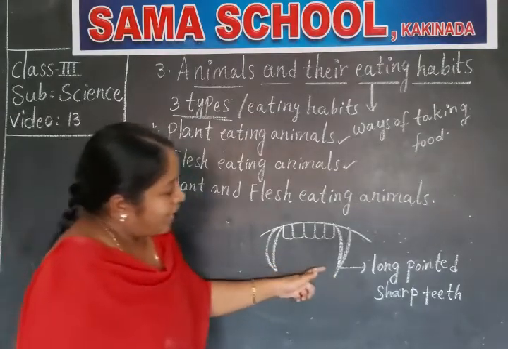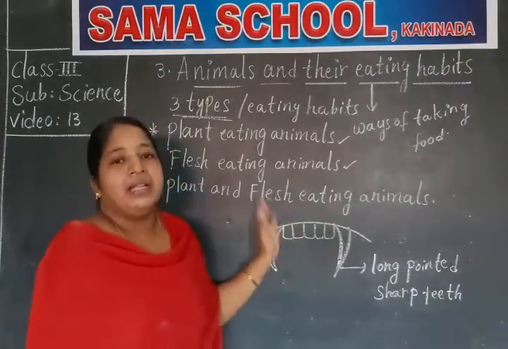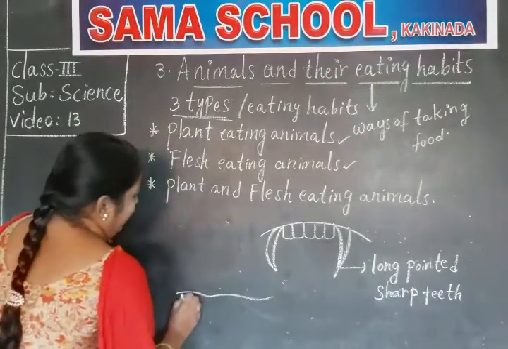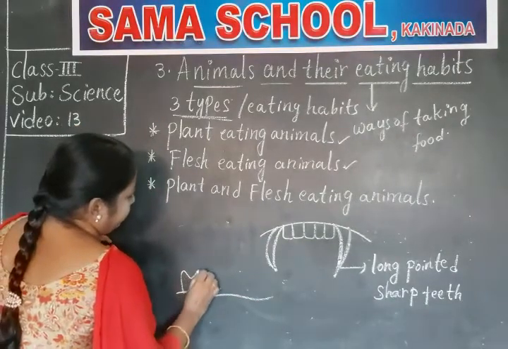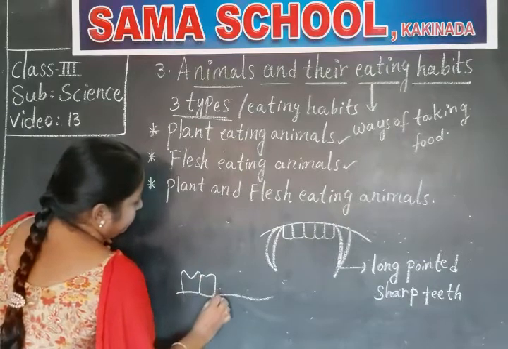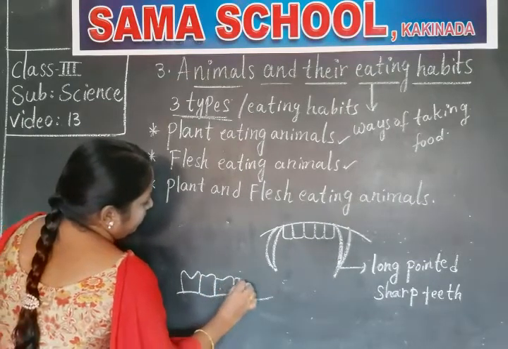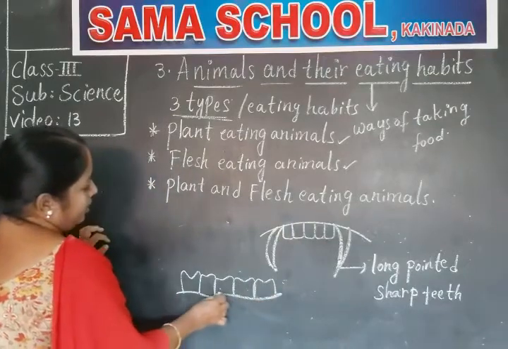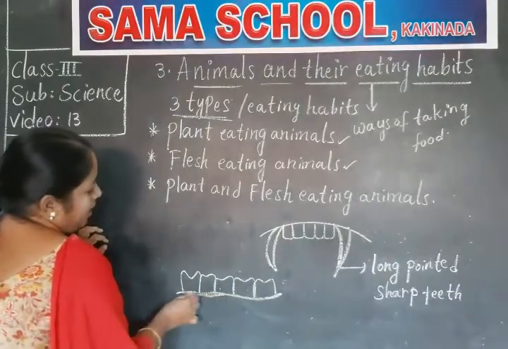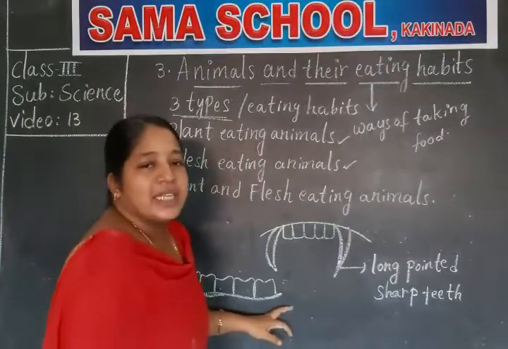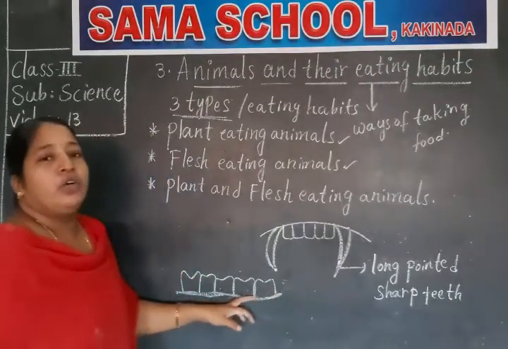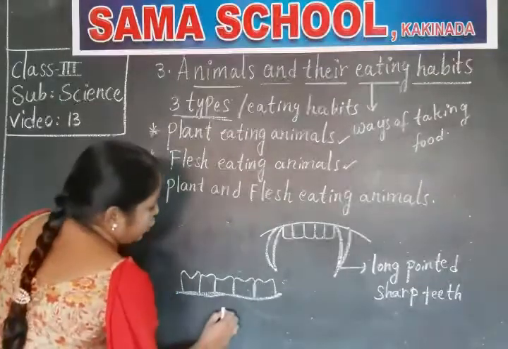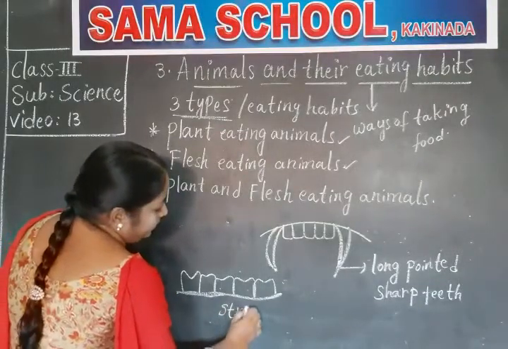And at the back they will have grinding teeth. At the back of their mouth you find these grinding teeth. These grinding teeth help them to grind the flesh and bones of animals. They are very strong grinding teeth.